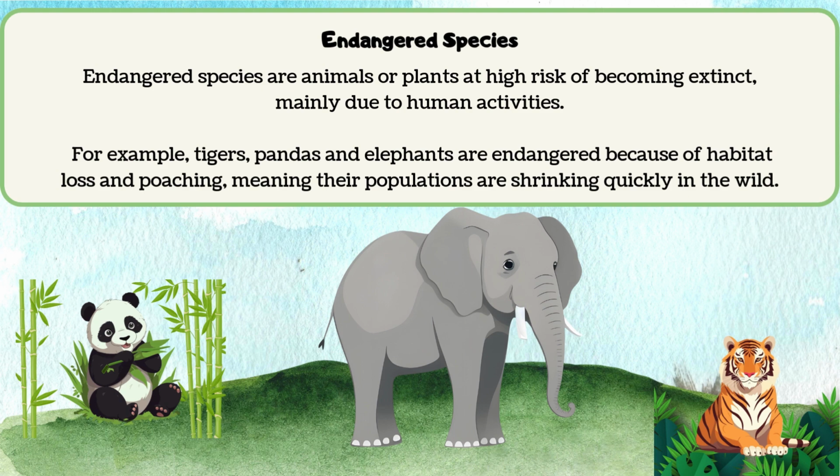Endangered species. Endangered species are animals or plants at high risk of becoming extinct, mainly due to human activities. For example, tigers, pandas, and elephants are endangered because of habitat loss and poaching, meaning their populations are shrinking quickly in the wild.